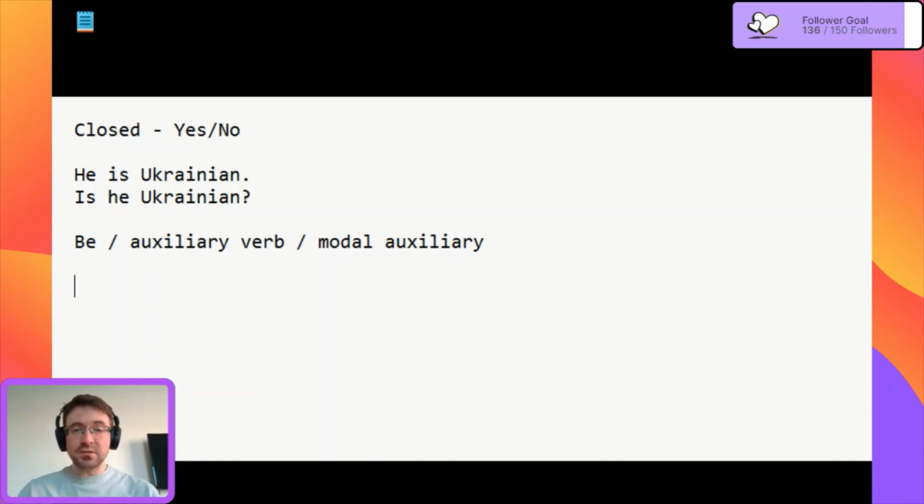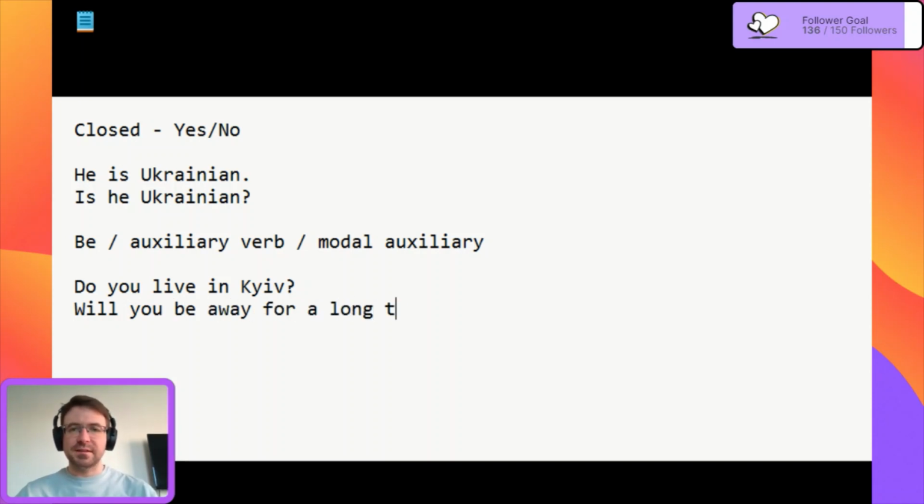If we use an auxiliary verb, for example, do you live in Kyiv? And modal auxiliary, will you be away for a long time? So these are all closed questions, and these are the ways that we start: with be, with an auxiliary verb, or with a modal auxiliary verb. And we can answer these questions with yes or no.